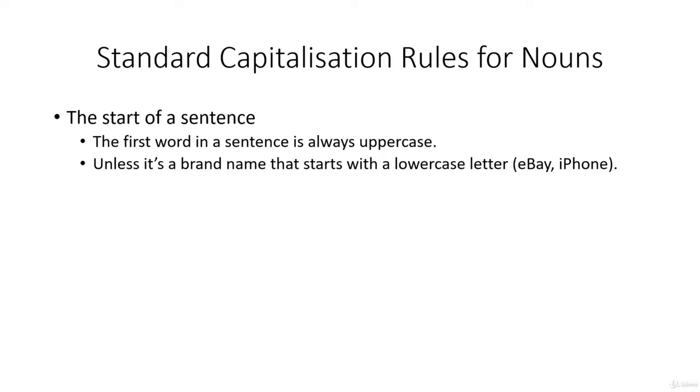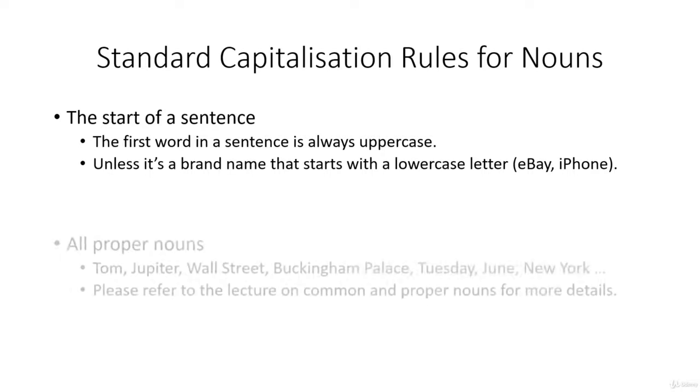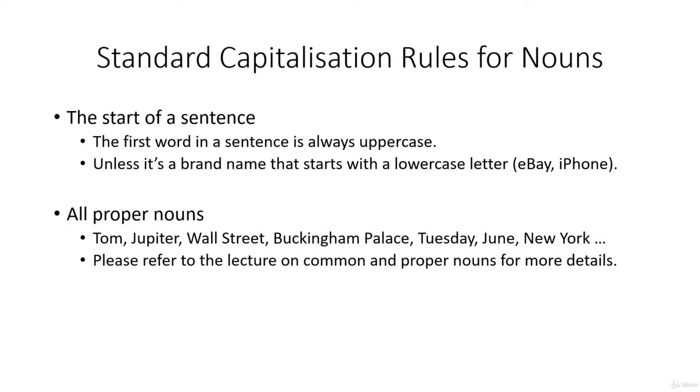You can put it, say, in a passive form. So instead of saying "iPhones are expensive," you can say "expensive phones include iPhones." And all proper nouns are uppercase: Tom, Jupiter, Wall Street, Buckingham Palace, Tuesday, June, New York. These are all just examples. Please refer to the lecture on common and proper nouns for more details.